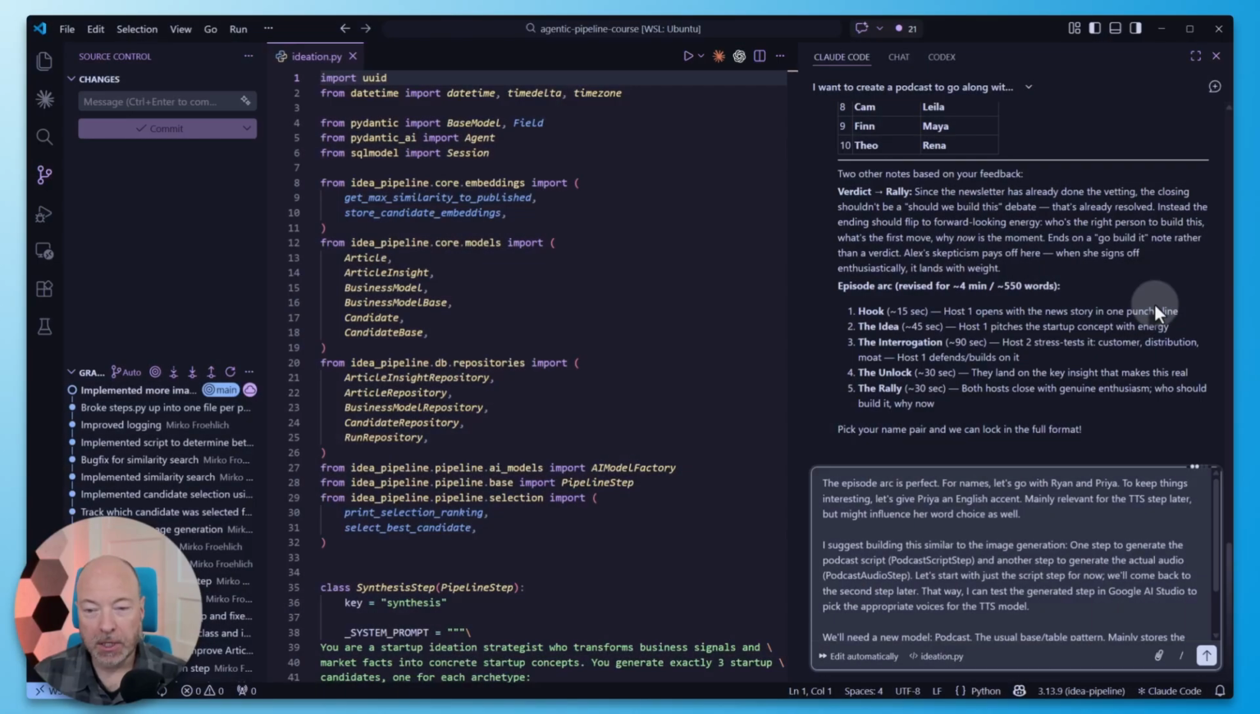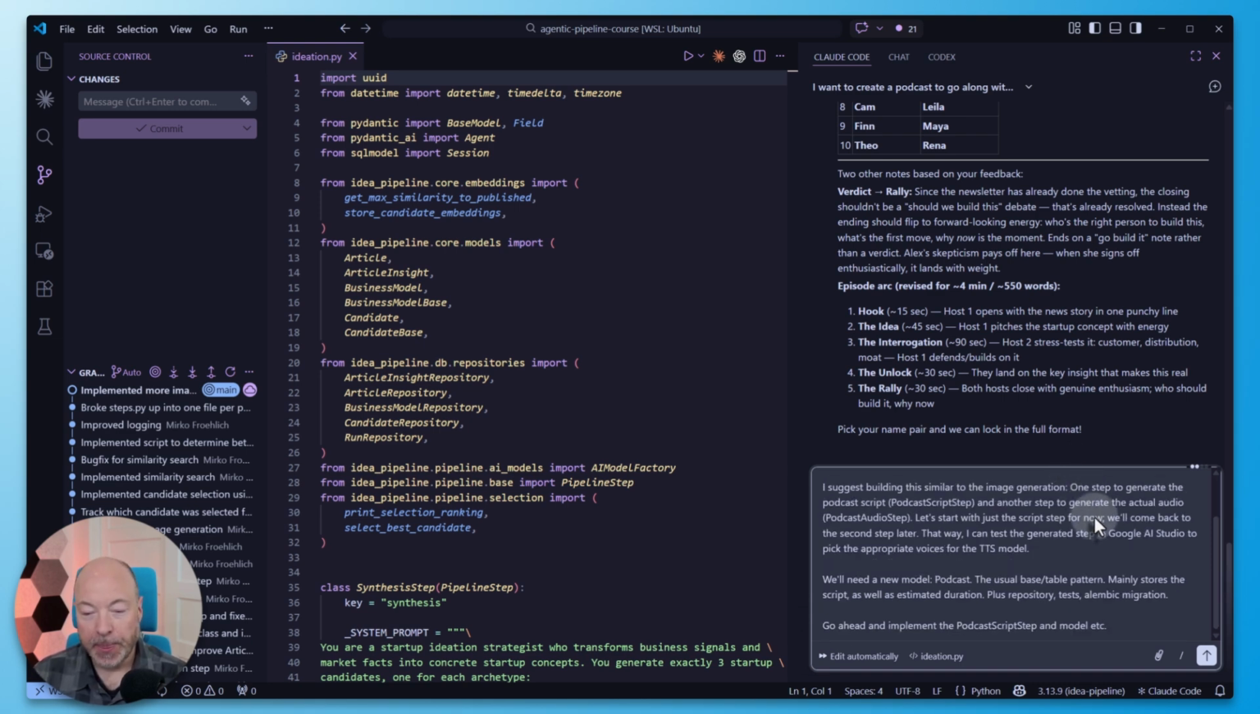Okay, so here is my next prompt. I'm saying the episode arc is perfect. For names, let's go with Ryan and Priya. To keep things interesting, let's give Priya an English accent, mainly relevant for the text-to-speech step later, but might influence her word choice as well. I think that'll be kind of interesting to have, and it'll give us a chance to play a little bit with different accents with these voices. They should be able to handle that quite well, actually. So it's a little bit of an experiment.